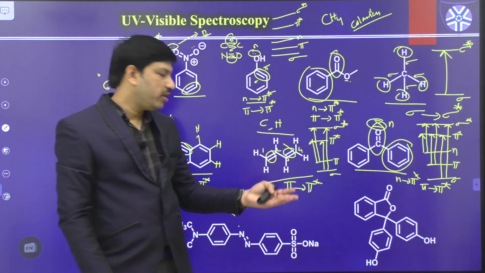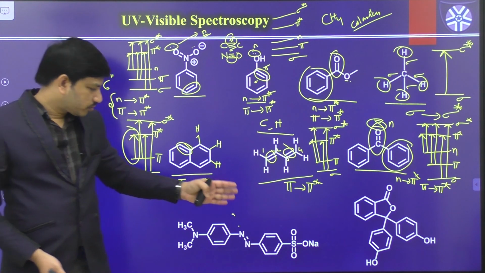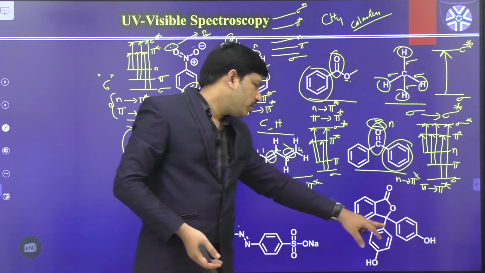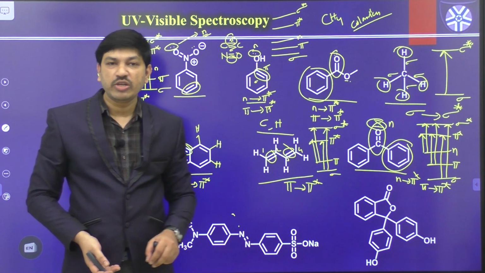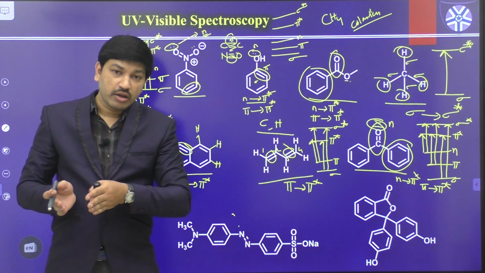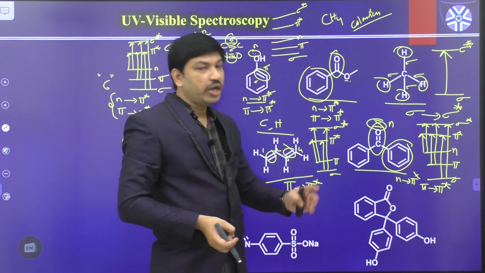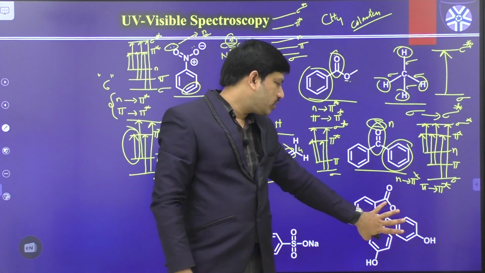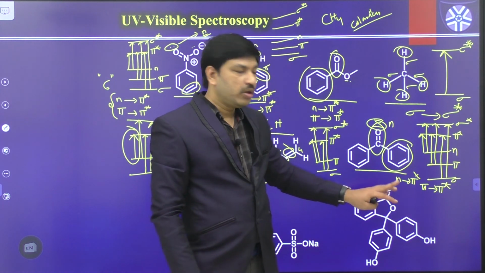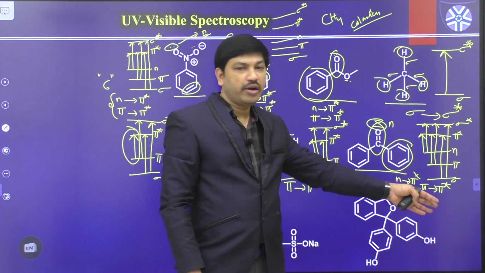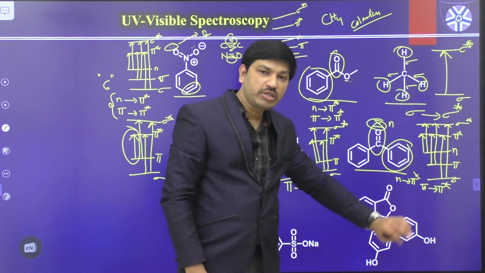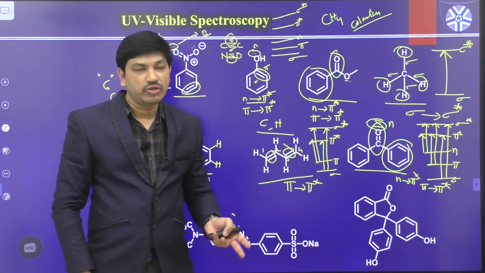Yes or not? In acidic medium, methyl orange shows red in color, in basic medium yellow in color. Phenolphthalein in acidic medium is colorless, in basic medium pink in color. So these 2 compounds, in one of the forms, are colorless. If it is deprotonated in the basic medium, this structure is converted to pink color.